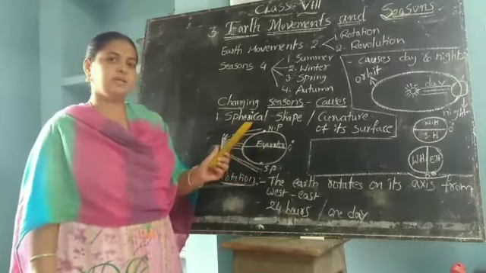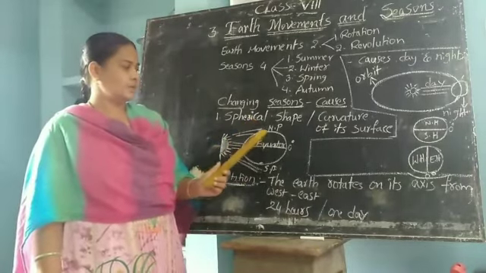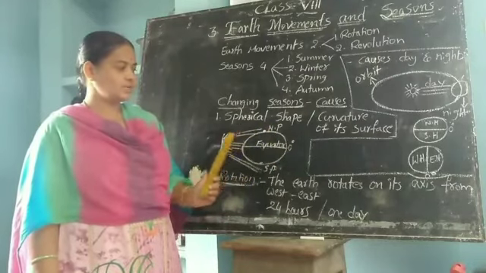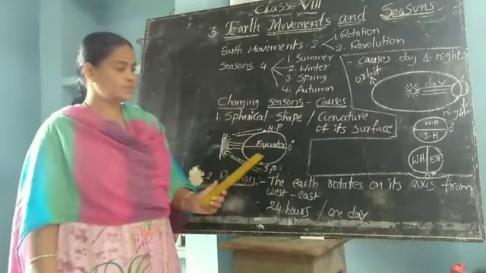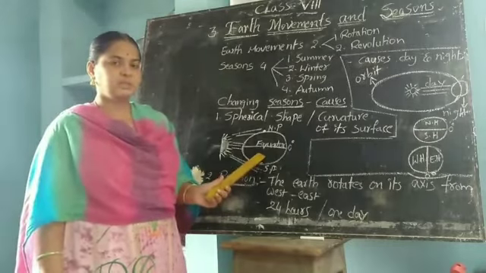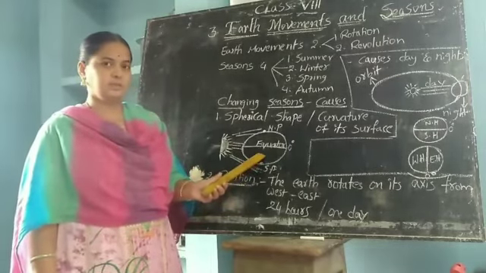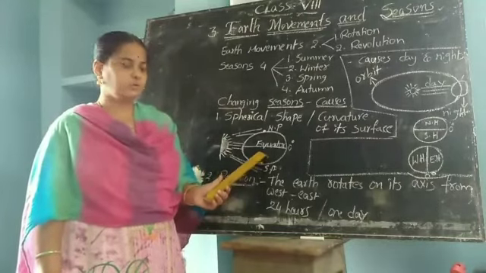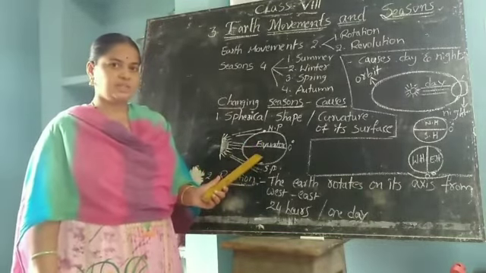Spherical shape means what? Spherical means round in shape. See this? What is this? This is our earth. Is it perfectly round in shape? No. What is the real shape of the earth?